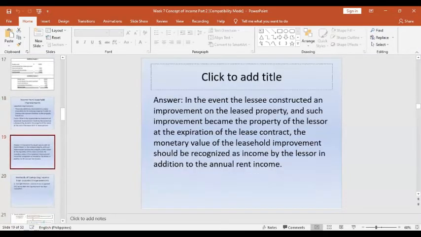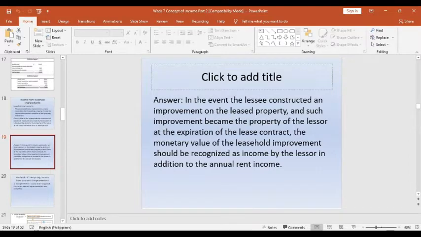Because the answer, based on the National Internal Revenue Code, in the event that the lessee constructed an improvement to the leased property of the lessor, and such improvements will become the property of the lessor at the expiration of the lease contract between the lessee and the lessor, this improvement should be recognized as income by the lessor in addition to the annual rent income.